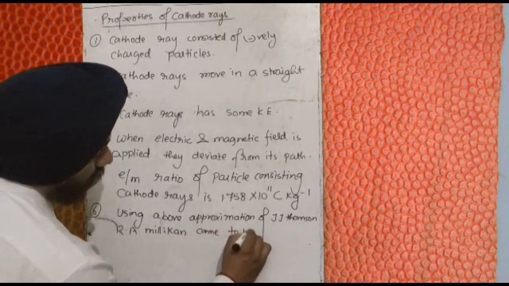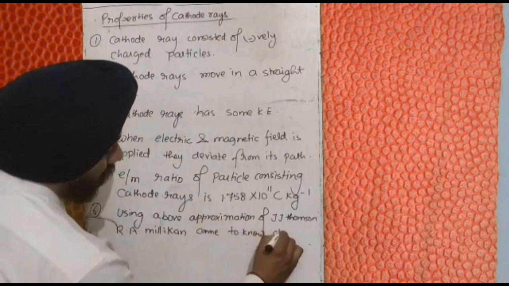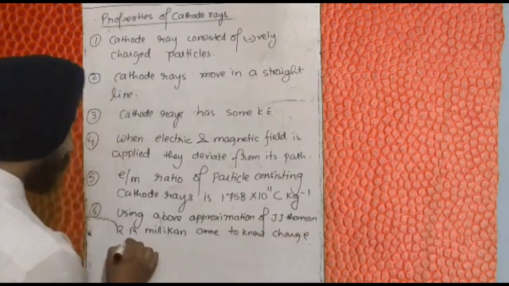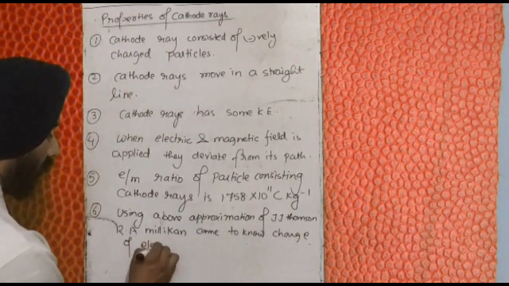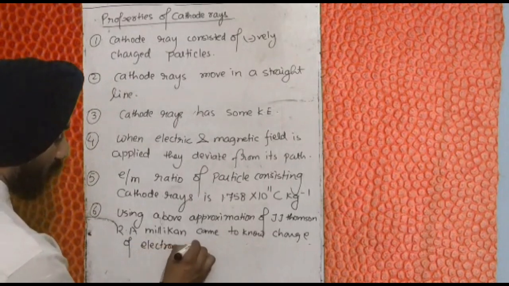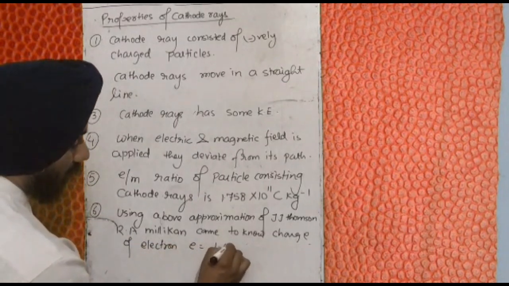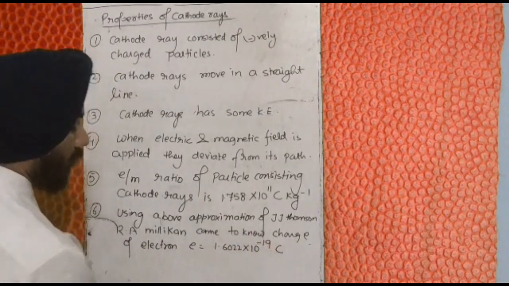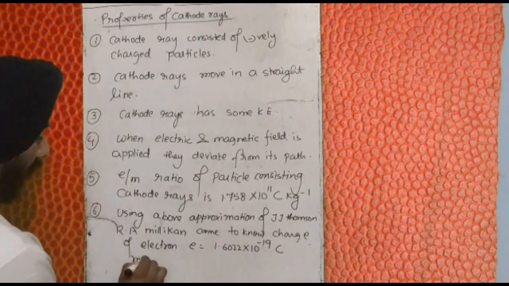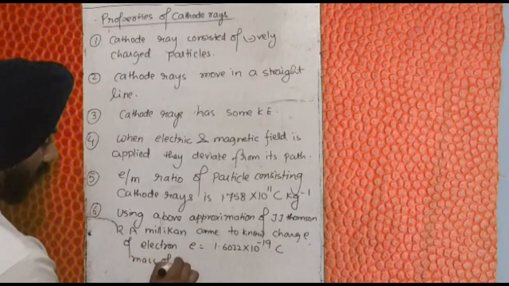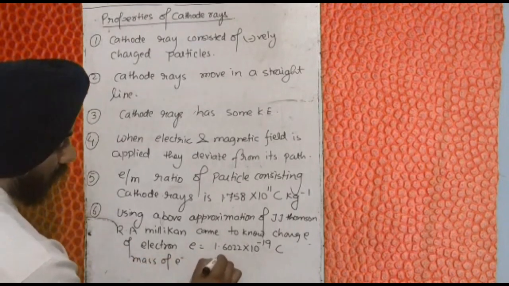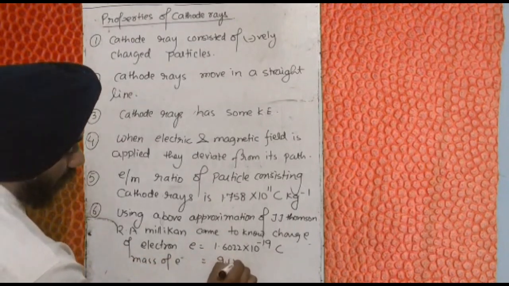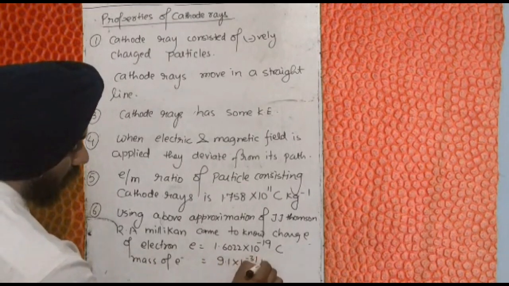that the charge of the electron is equal to 1.6022 × 10^-19 Coulomb, and the mass of the electron is 9.1 × 10^-31 kilogram.